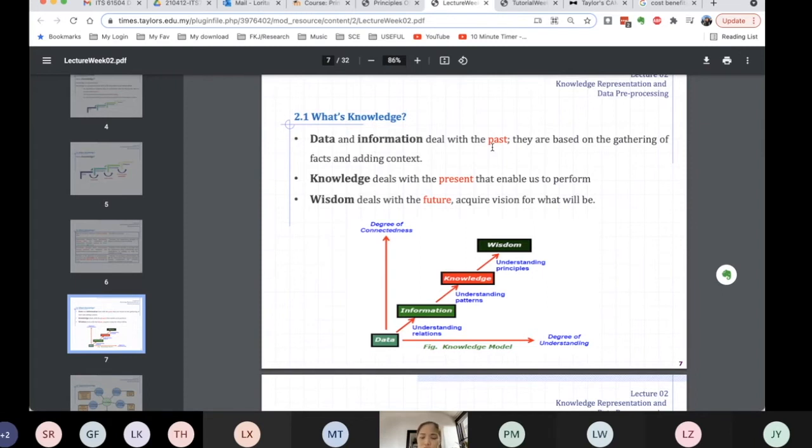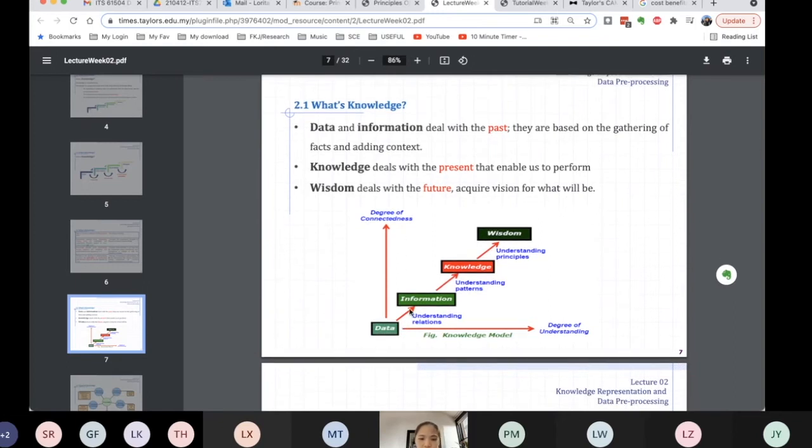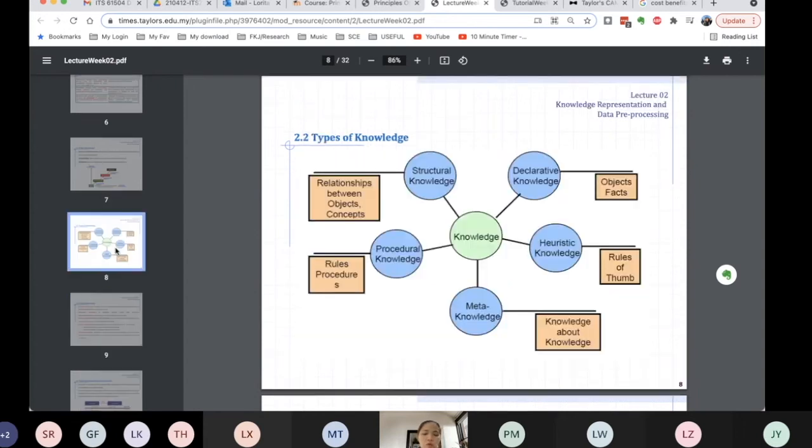And with machine learning, we provide them with the past and the current data that we have, then it can perform. And wisdom deals with the future, so it acquires vision for what will be. If you look at this graph here, on the y-axis is the degree of connectedness, and this is the degree of understanding. Okay, so we have looked at distinctions between data, information, knowledge, and wisdom. We try to understand the knowledge here and how we can apply it for our machine.